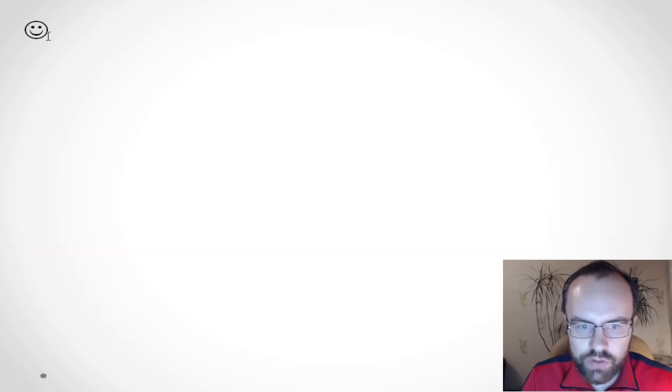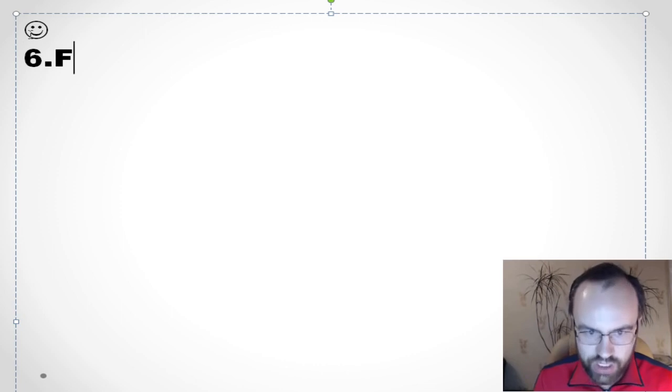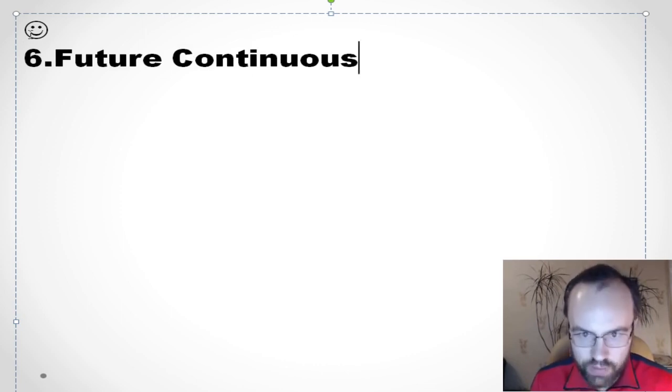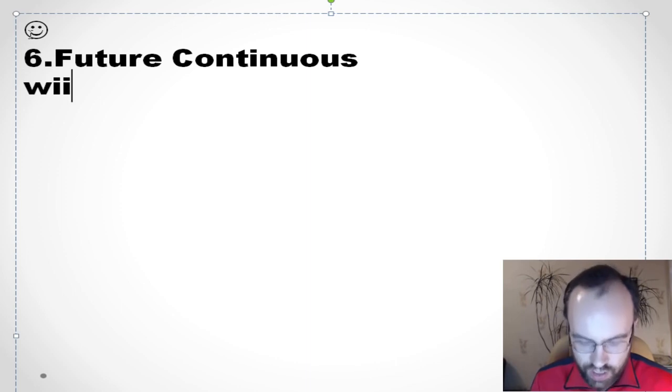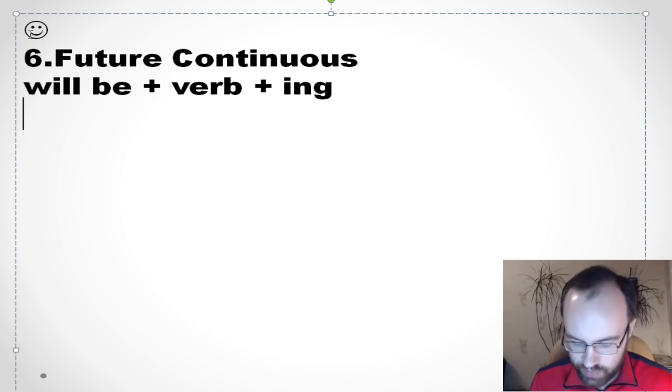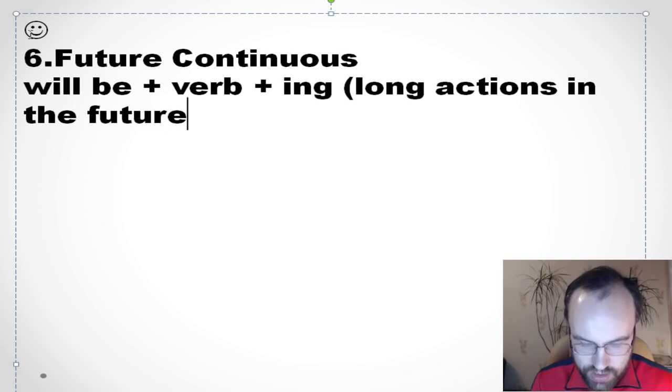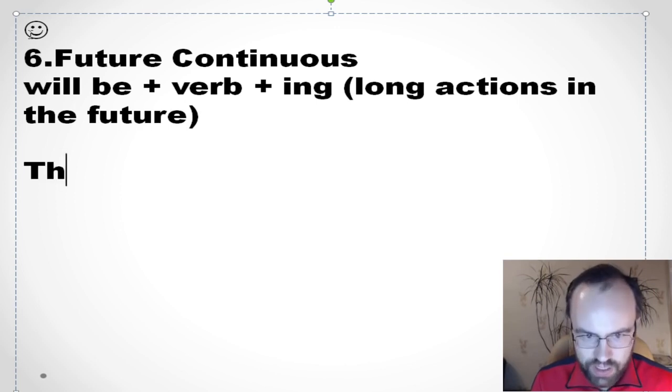Good. And what about future continuous? How do we form it? We form future continuous this way: will be plus verb plus ing. So we use it for long actions in the future. Let me give you an example.